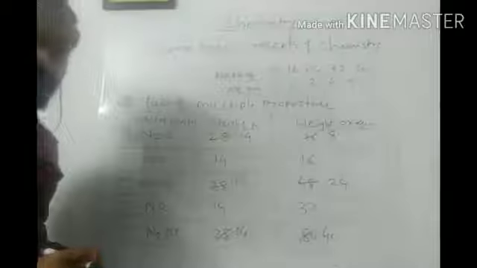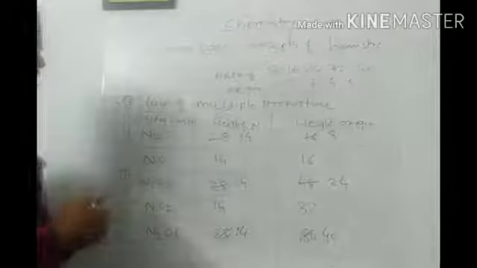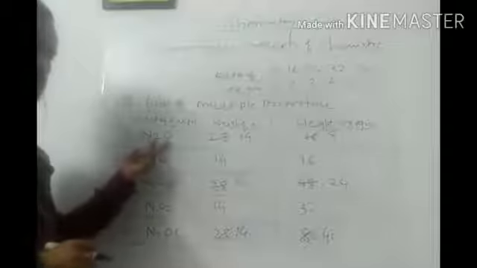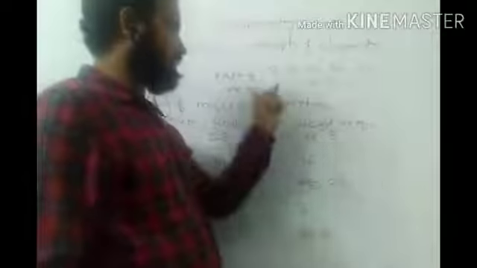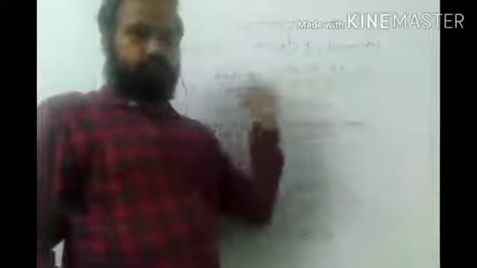Okay, you can give any examples. I think this is convenient. It will be easier for you to understand, so I am giving this example. So in this way you can understand this. I just write down the oxides of nitrogen here, and according to the oxides I write down the weight of nitrogen and weight of oxygen, and I keep the weight of nitrogen constant as 14, and then it is observed that oxygen is 8, 16, 24, 32, 40. So the second element bears a whole number ratio with each other. So this is the statement.